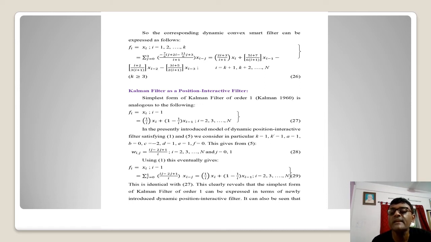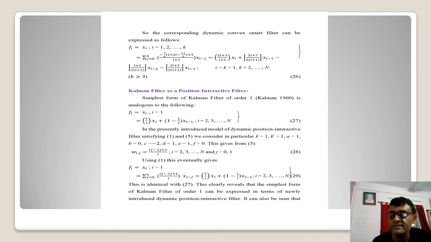And you can see here in general, if we take into account this proposed formula of the smart filter, and here we put k equal to 1, k prime equal to 1, a as 1, b as 0, and c as minus 2, and d as 1, e as 1 and f as 0. We just arrive at Wij as this, and this is going to give us these results accordingly, very similar to the Kalman filter. So it is proposed here that the Kalman filter is nothing but one kind of particular result coming out from the proposed system as a development of the positional interactive system.